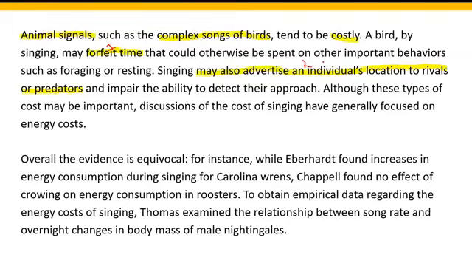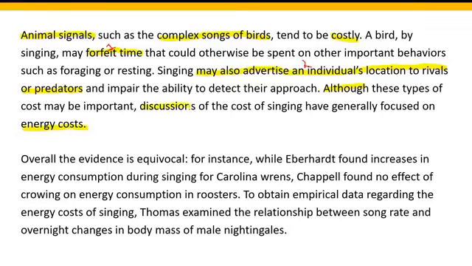Then the author says, although... Whenever I read such a transitional word, I need to read it very properly and focus on what is given ahead of this word. The sentence says, although these types of cost may be important, discussions of the cost of singing have generally focused on energy costs.